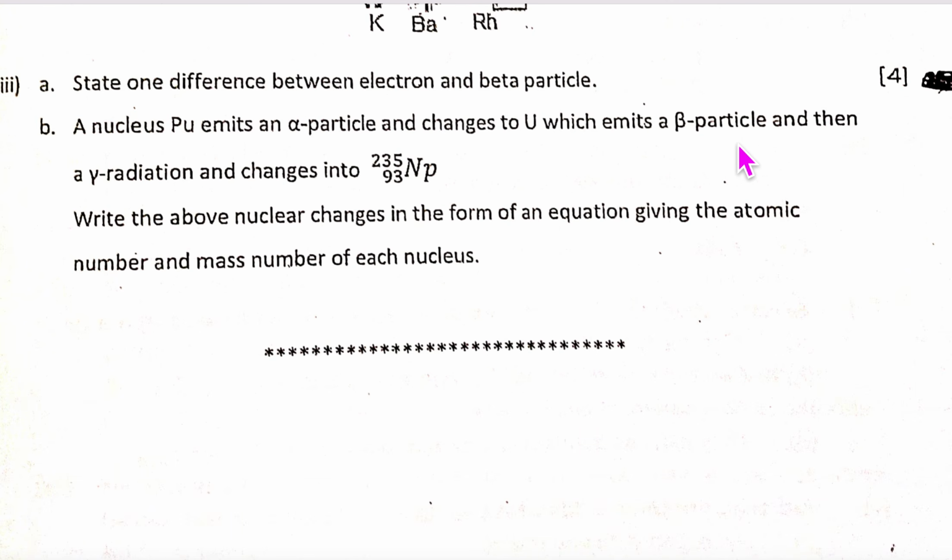Nucleus becomes this. Okay, so what are you going to write? You will write this as A and B. It is going to become X1 after an alpha particle. It becomes uranium. It's given uranium. Okay, X1 is U.